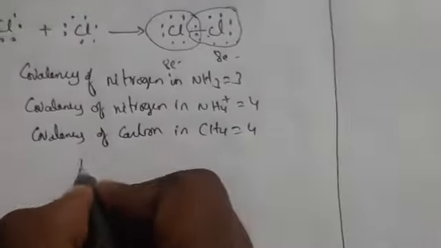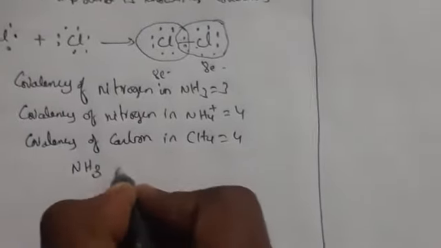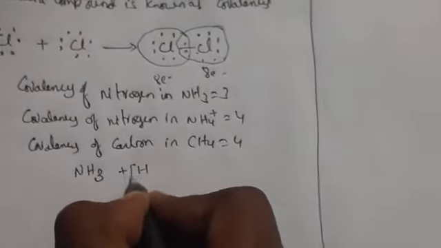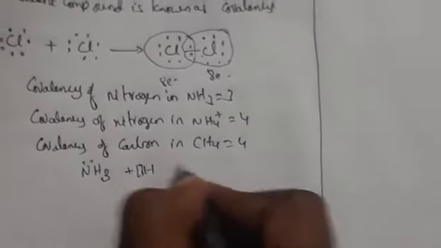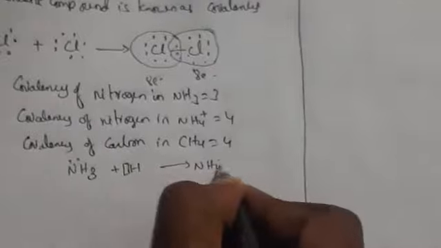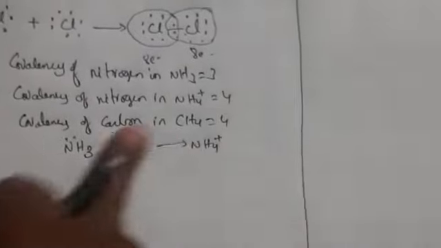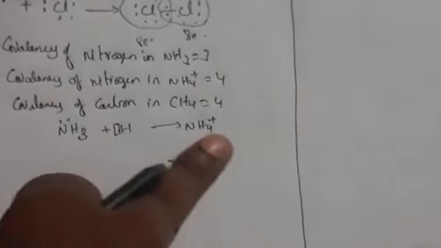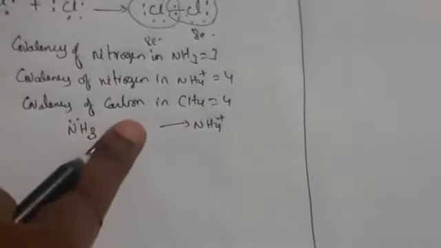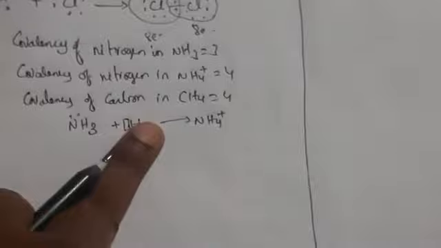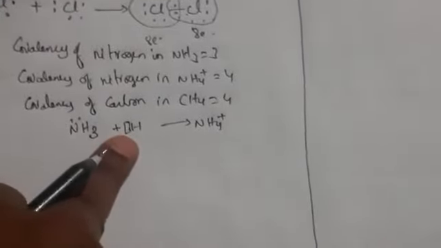For example, I am taking NH3 plus H+, which has an empty orbital. The lone pair of electrons will occupy this and it will form NH4+. So this one we call a dative bond or coordinate covalent bond. The empty orbital present over here will be occupied by the filled electrons.